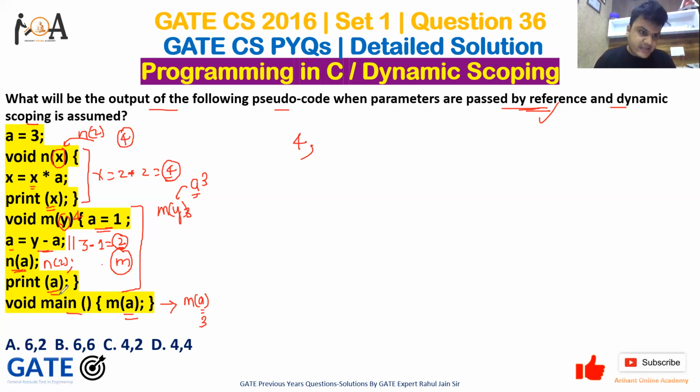Now we need to print A. What is the value of A? We come back with the value of 4, because it is parameter passed by reference. So again, print A. Value of A is 4. Okay. So 4 and 4 would be the output of this question.